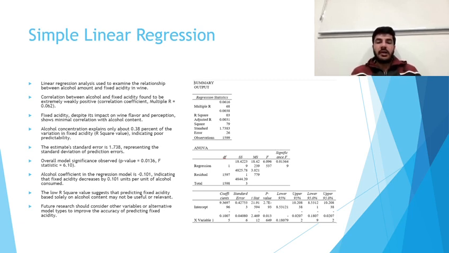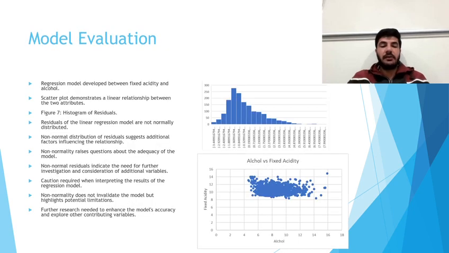through a linear regression analysis, this study aimed to explore the relationship between alcohol content and fixed acidity in wine. Surprisingly, the correlation between these two variables was found to be extremely weakly positive, with a correlation coefficient of 0.062. This result is unexpected, considering that fixed acidity significantly impacts the flavor and perception of wine, while alcohol is often considered a critical element associated with wine quality. Moving to the next slide.